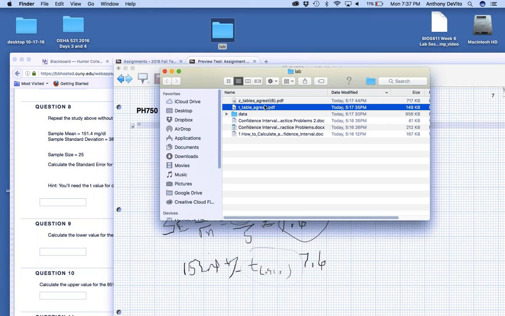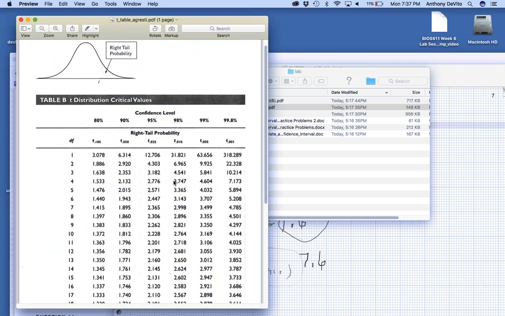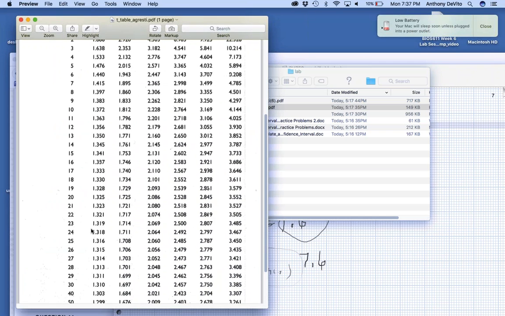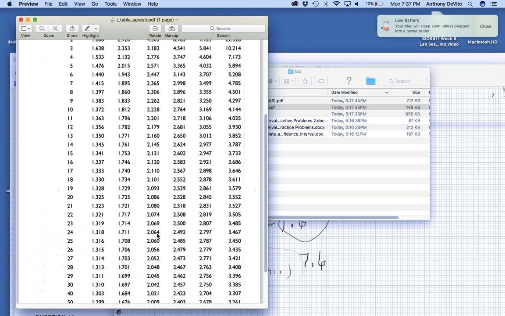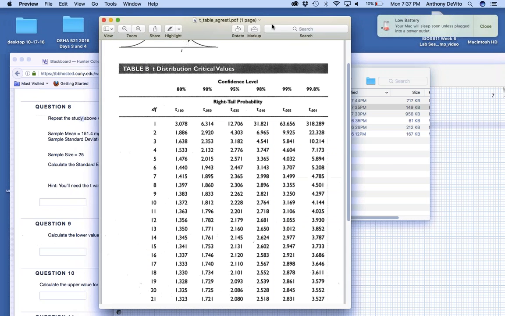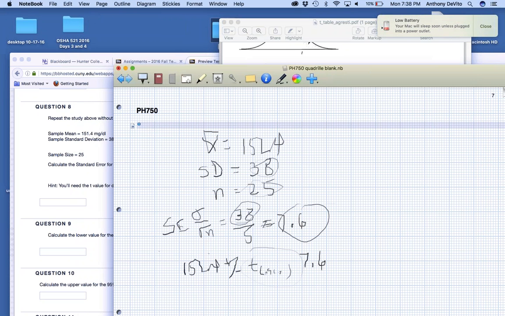Okay, here's our t-table. 24 degrees of freedom for a 95% confidence interval. Instead of using 1.96, because we are working with the standard deviation of the sample rather than the population, we're going to use 2.064.